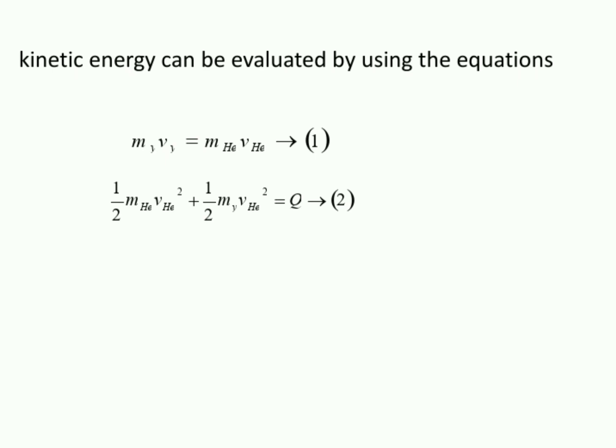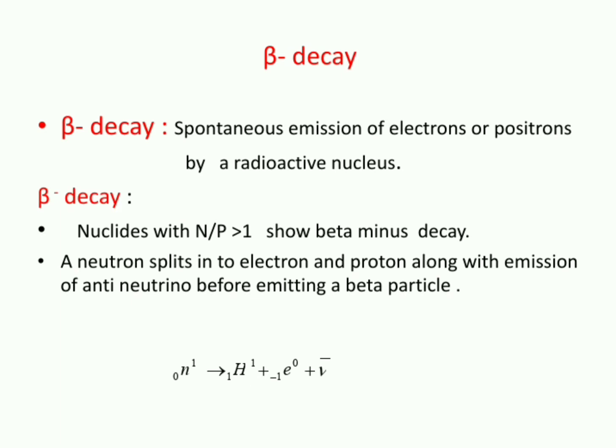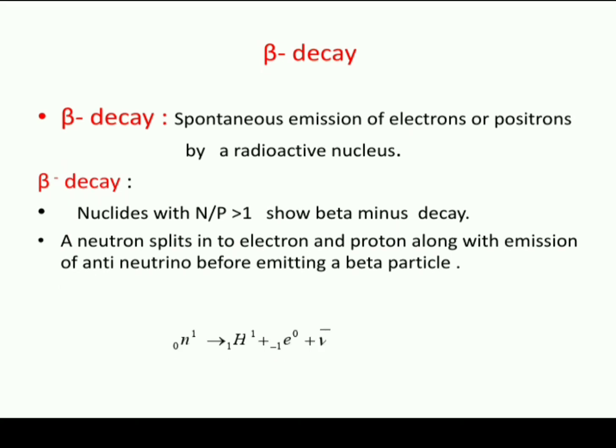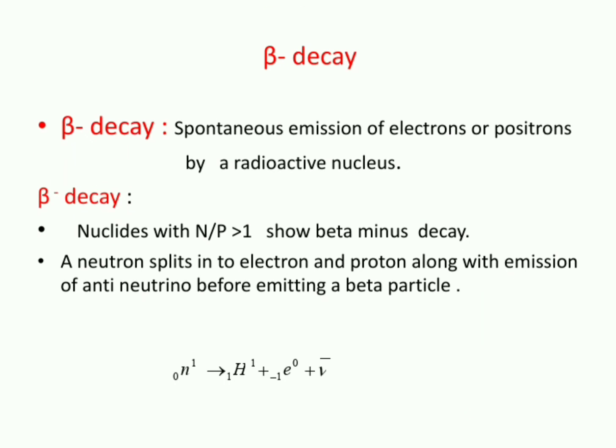Now let's come to beta decay. In beta decay, we define it as spontaneous emission of electrons or positrons by a radioactive nuclide. There are two types of beta decay: one is beta minus, and the other one is beta plus. First look at beta minus decay. Elements whose n by p ratio is greater than 1, that means neutron number is more when compared with proton number.